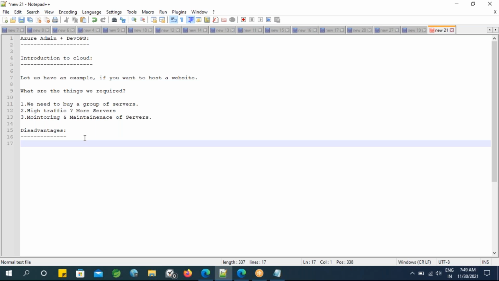Anything? Maintenance also will be high. We need more number of resources for handling these number of servers. Yes. So if there are any calamities, then there is a high possibility of the servers going down and unavailability. Yes. So here, as he mentioned, servers and setup cost is high.